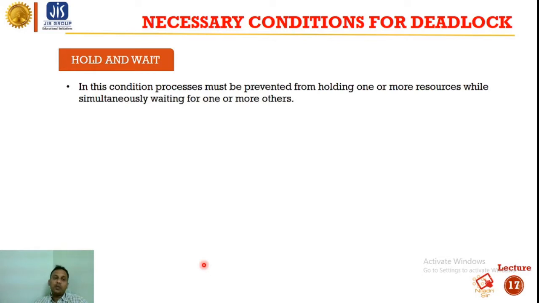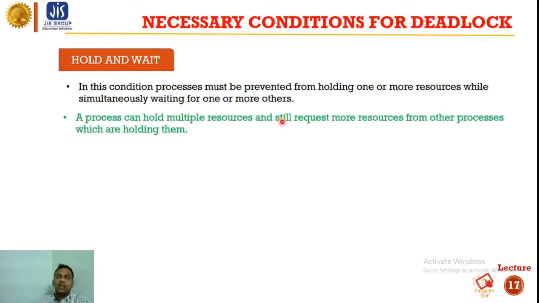Next one is hold and wait. In this condition, processes must be prevented from holding one or more resources while simultaneously waiting for one or more others. A process can hold multiple resources and still request more resources from the processes which are holding them.